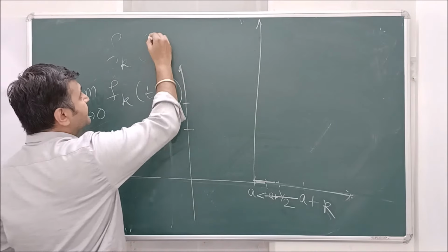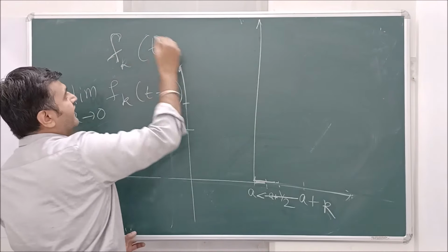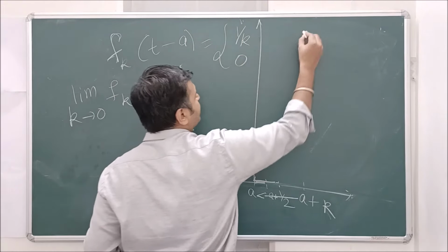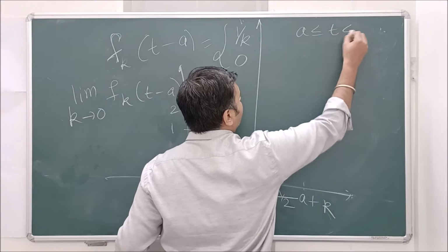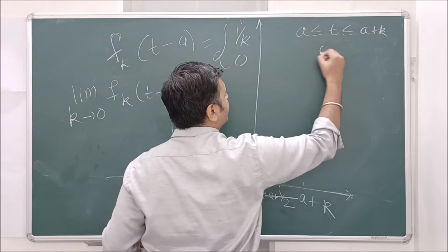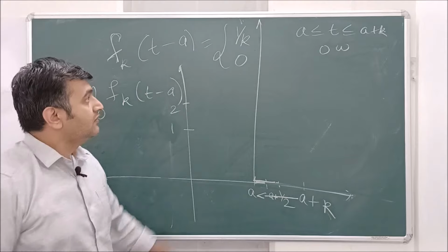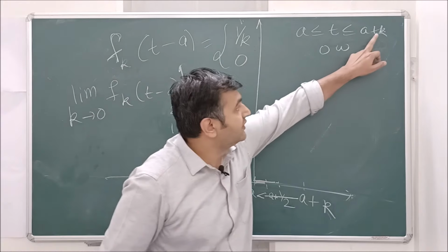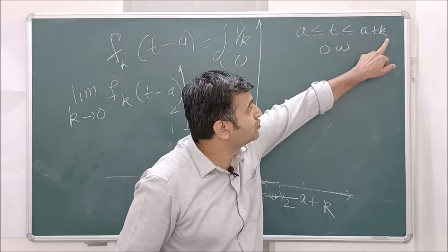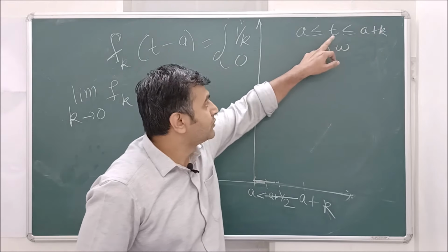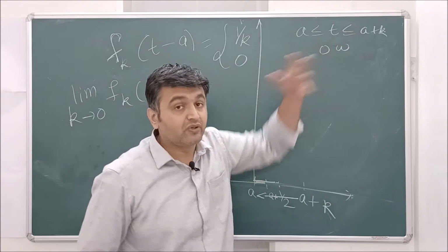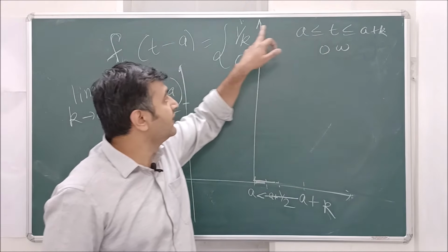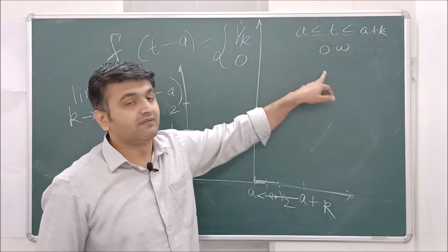That's why in the definition of f_k of t minus a we wrote 1 by k in the interval a to a plus k and 0 otherwise. As k goes to 0, 1 by k goes to infinity and a plus k approaches a. So t is between a and a, therefore t has to be a. When t is equal to a, this is infinite, and it is 0 otherwise.